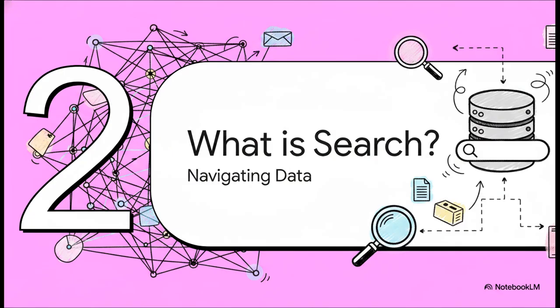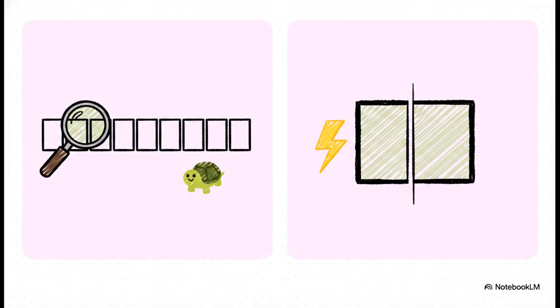Moving right along to Section 2. What exactly is search? In the realm of AI, a search algorithm is simply how the agent retrieves information hidden within a data structure, which might be a vast tree or a massive, complex graph. It has to look at a dizzying number of possibilities and decide on its next moves. To really wrap our heads around this, let's contrast two of the most basic ways an agent might dig through data: linear search versus binary search.